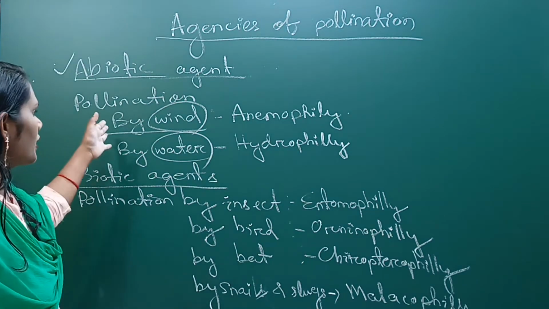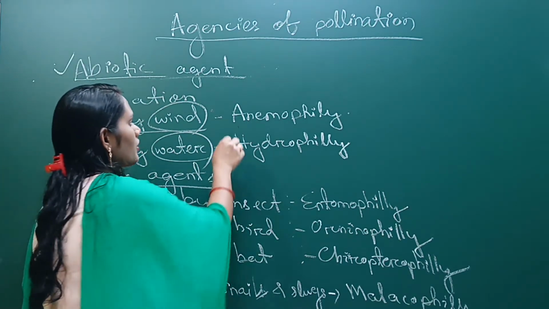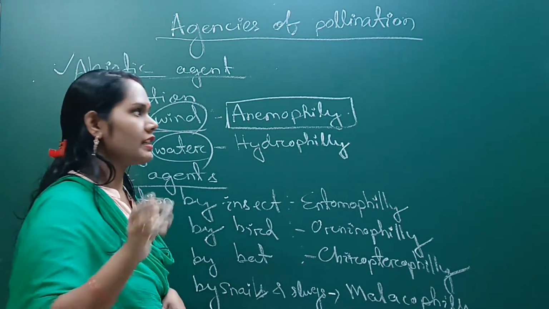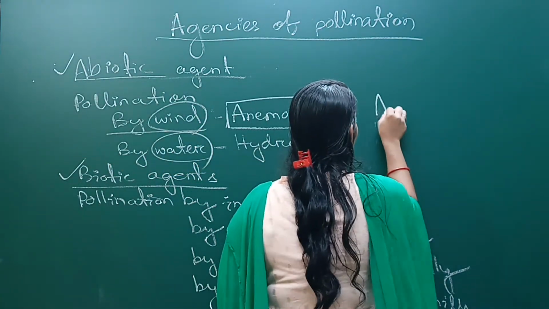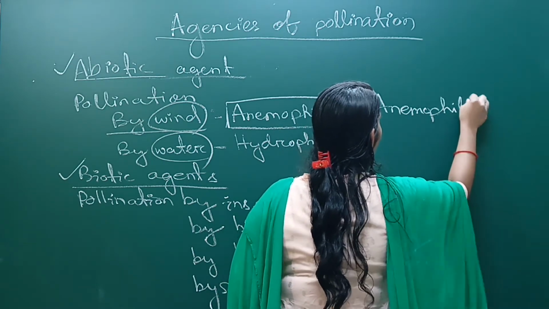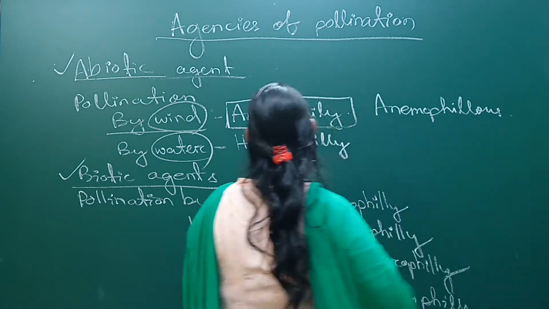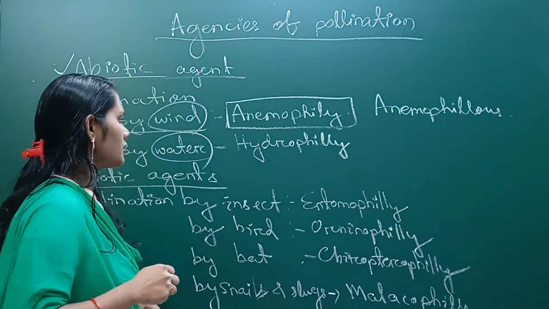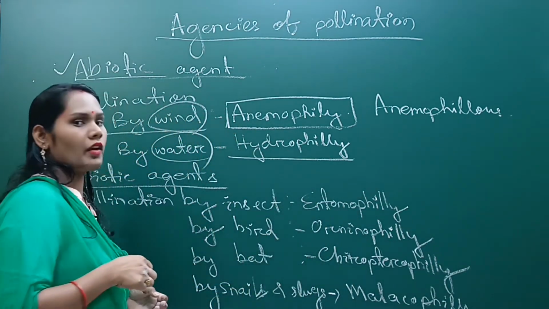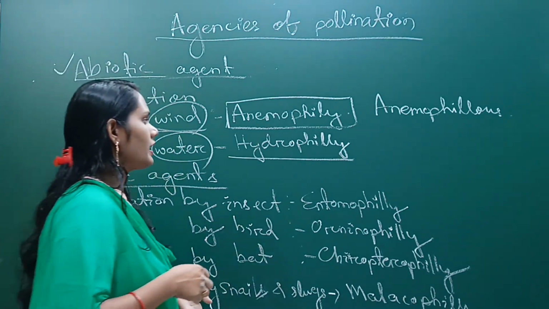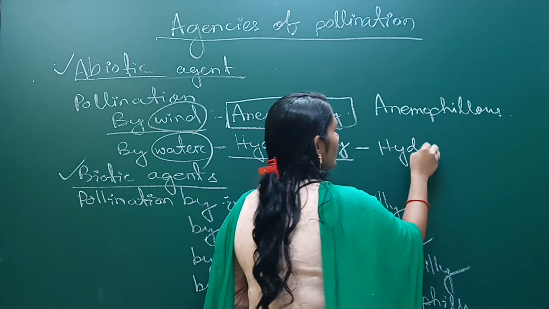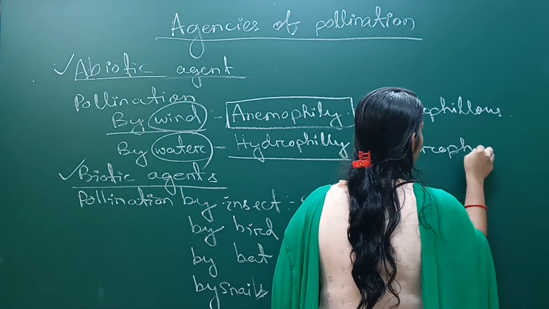If pollination occurs by wind, then that type of pollination is called anemophily, and that pollinated flower is called an anemophilous flower. If pollination occurs by water, then that type of pollination is called hydrophily, and that flower is called a hydrophilous flower.